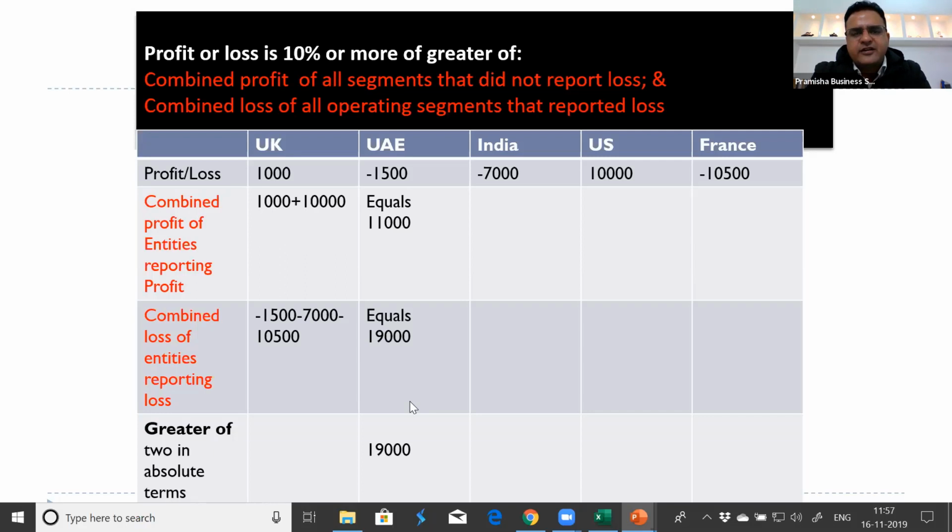We will not be emotional here, otherwise we'll be very emotional with profit. So we believe that it always has to be profit. So here it wants us to look at it in terms of materiality. Which amount is greater becomes the quantitative threshold criteria.